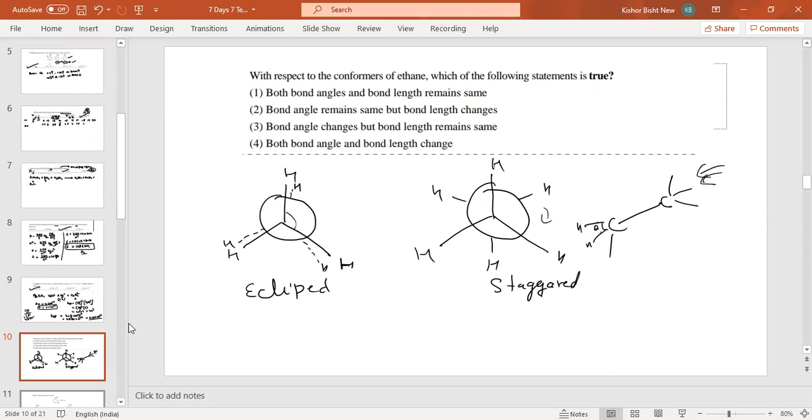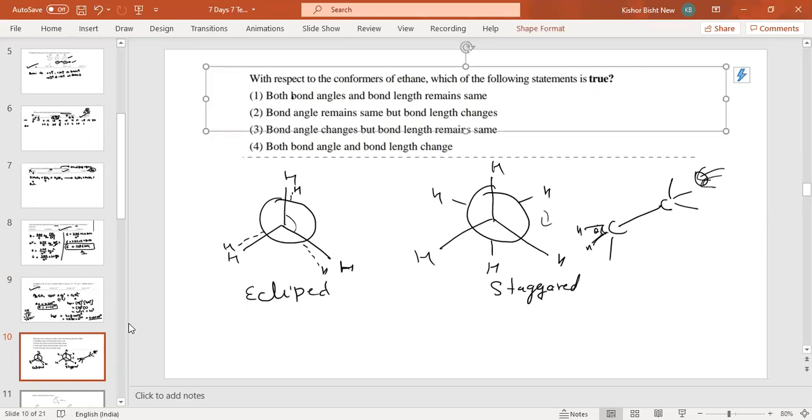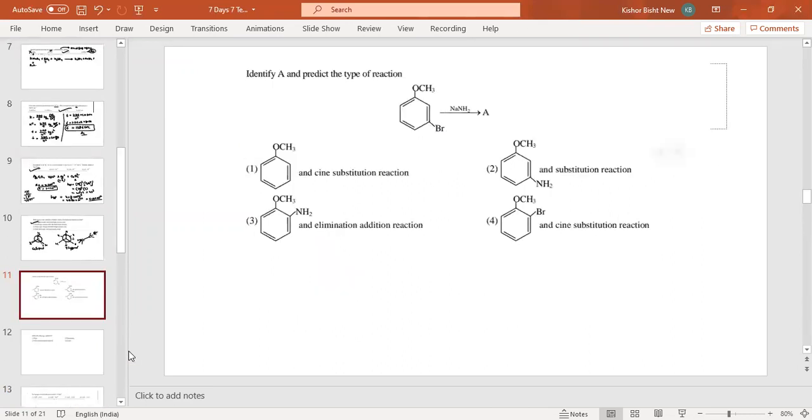Please remember, nothing will change, though many students do this wrong. This is the observation when we take the circular line. This bond angle will never be changed, and the bond length will always be same. So which one is true? True is that both bond angle and bond length remain same. Please remember, this is the most important question. Come to the next question.